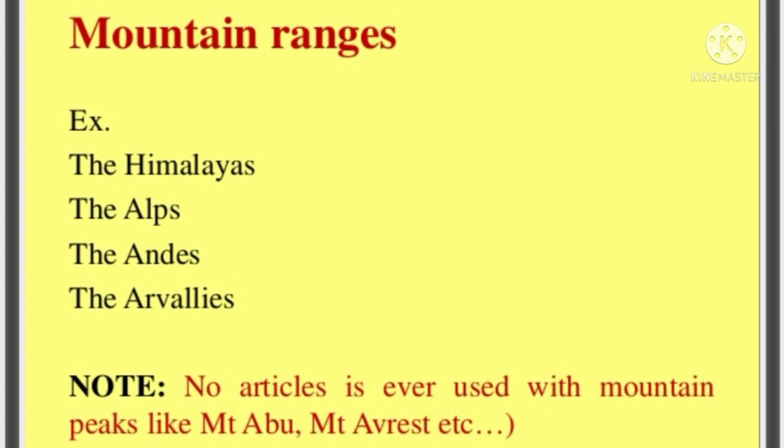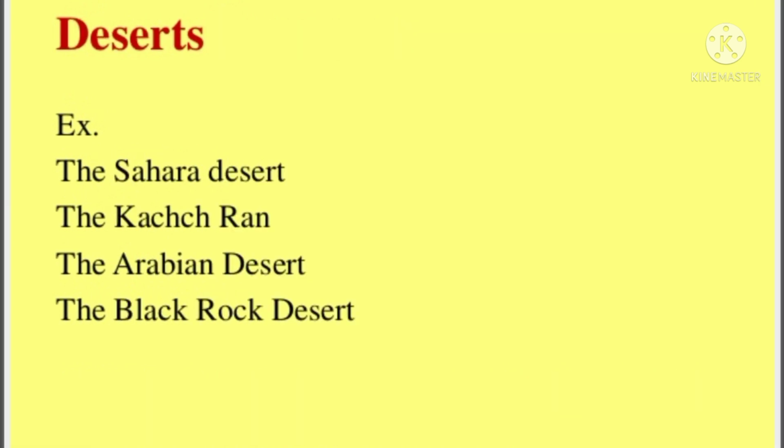It's used before the names of mountain ranges like the Himalayas, the Alps, the Andes, the valleys, etc. But no article is used before mountain names or peaks like Mount Abu, Mount Everest, etc. When we say it, we don't mention the Mount Everest, but Mount Everest only, Mount Abu only.